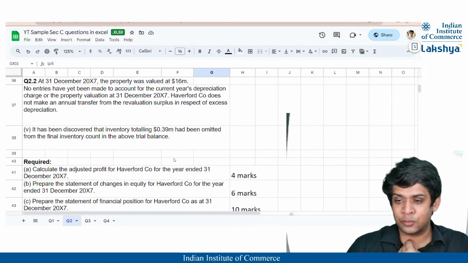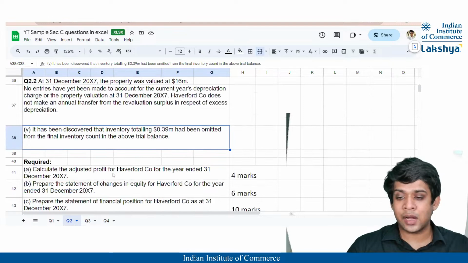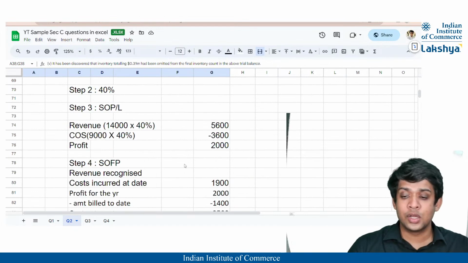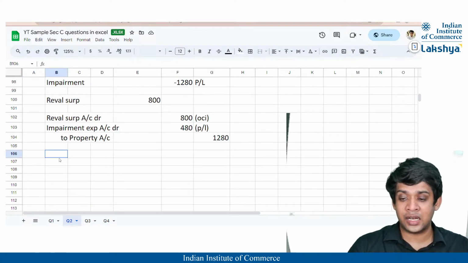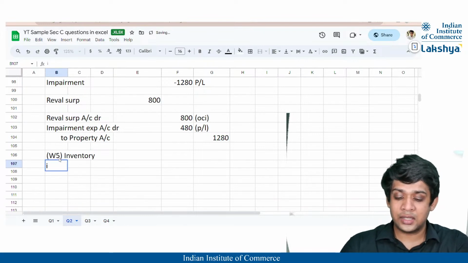Then I think there's just one more last working note which is pending. Yeah, this one. It has been discovered that inventory totaling $0.39 million had been omitted from the final inventory count in the above trial balance. So that means it will be added back to the inventory if it has been eliminated from the inventory count, correct? So the last working note, that is probably working note 5, inventory. What is the inventory as per trial balance?